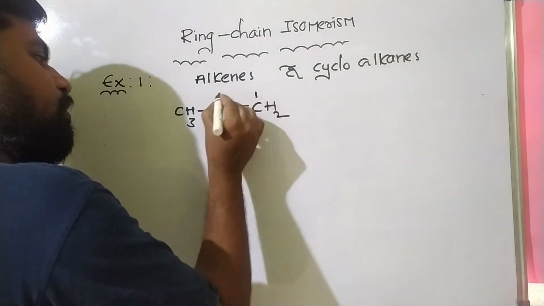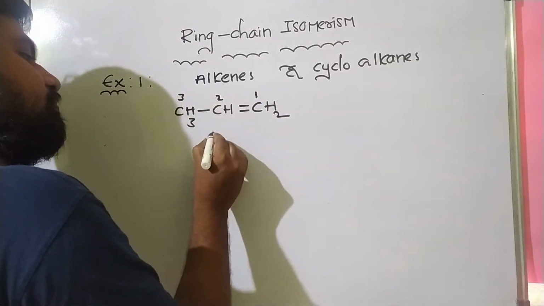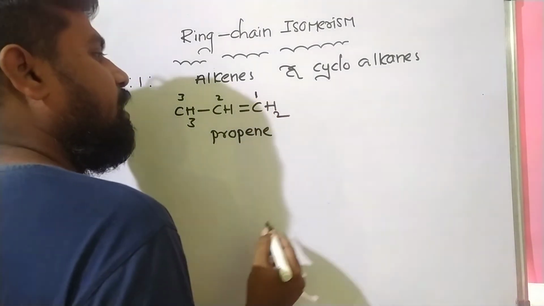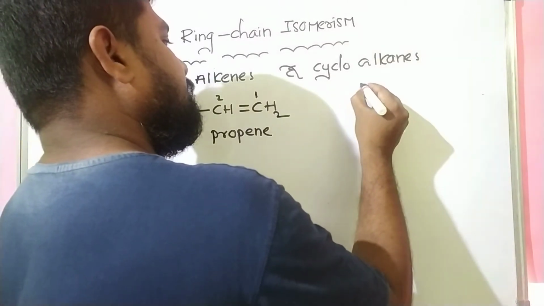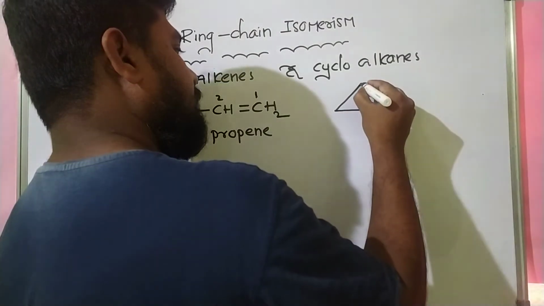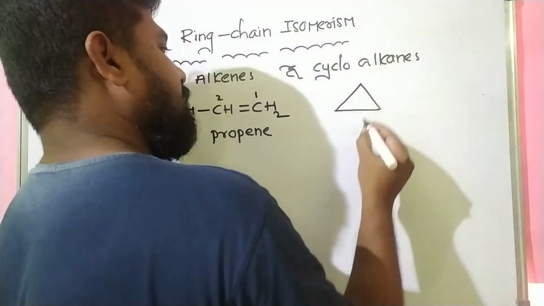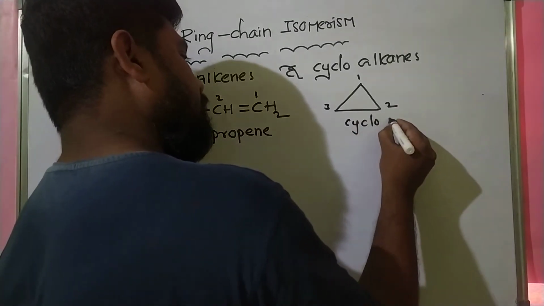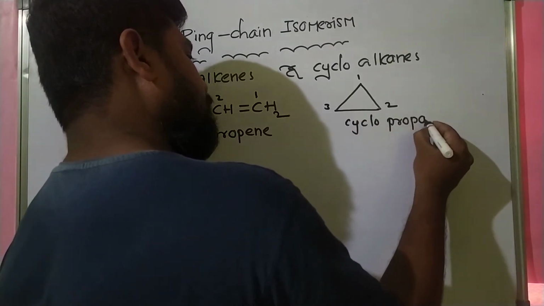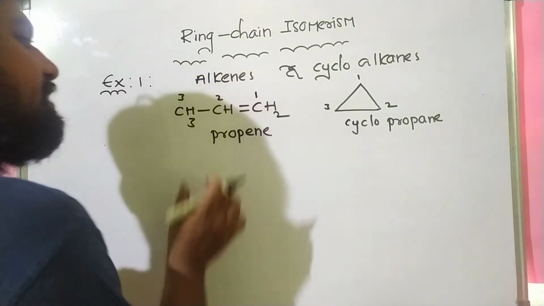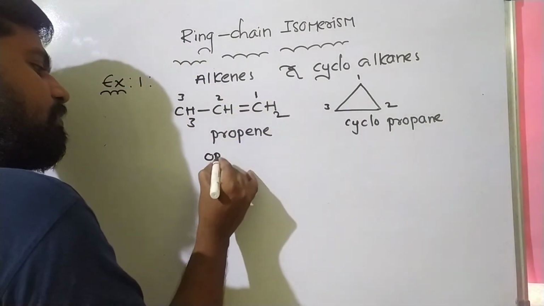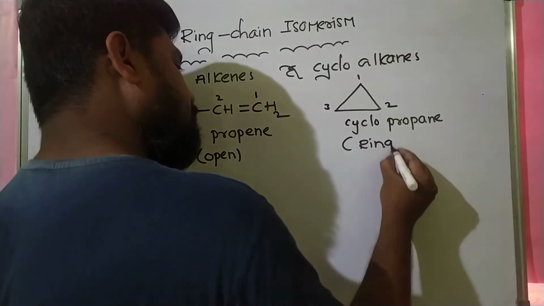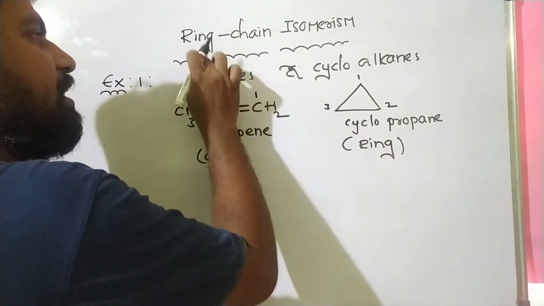So this is propene, an alkene. Its ring chain isomer is cyclopropane, with 3 carbons. This is an open chain compound. This is a closed chain compound, meaning a ring compound. Hence these are called ring chain isomers.